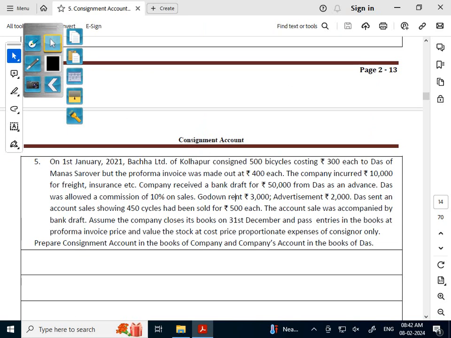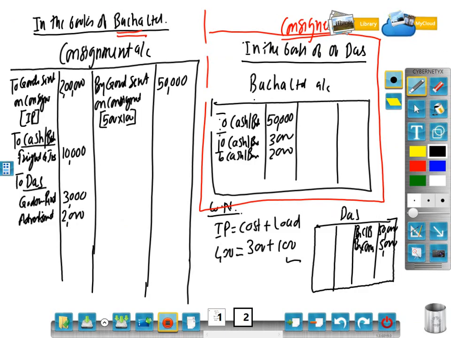Now here, Das sent an account sales showing 450 cycles had been sold. 450 bicycles had been sold for rupees 500 each. So here sales you have to record on the credit side. Who has sold? Das.